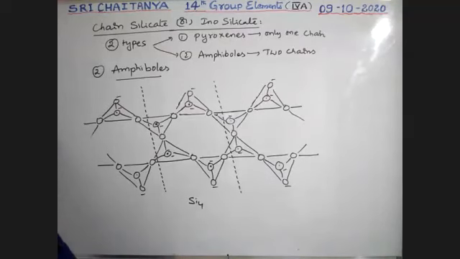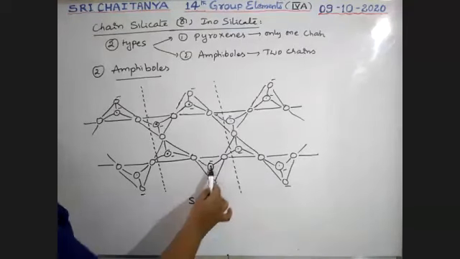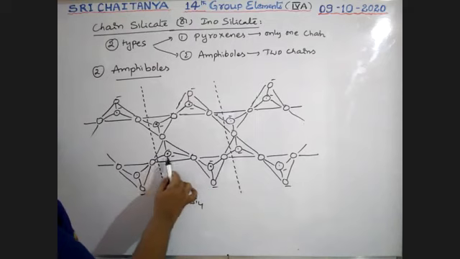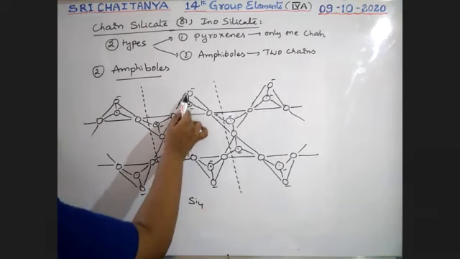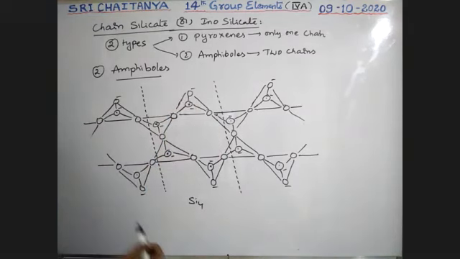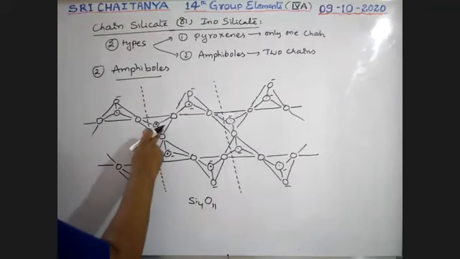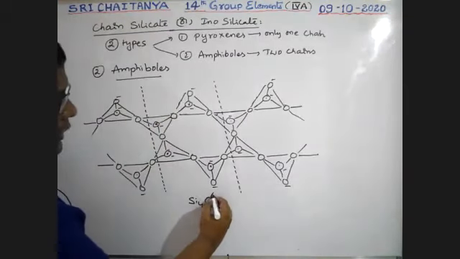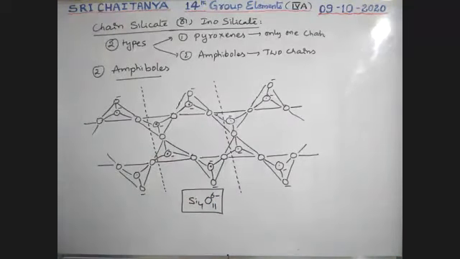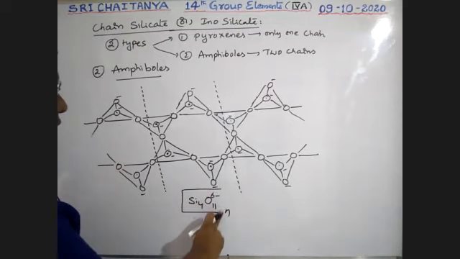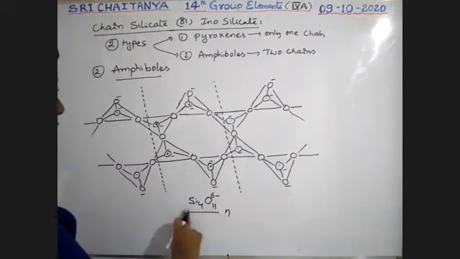Oxygens: I'm starting here, 1, 2, 3, 4, 5, 6, 7, 8, 9, 10, 11. 11 oxygens. Charge: 6 minus. Si4O11 6 minus, n times. So it is the basic unit, boys.